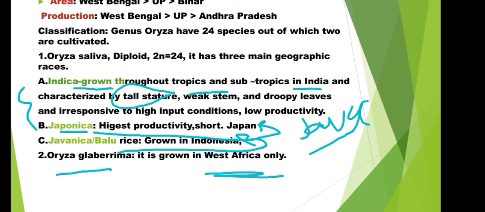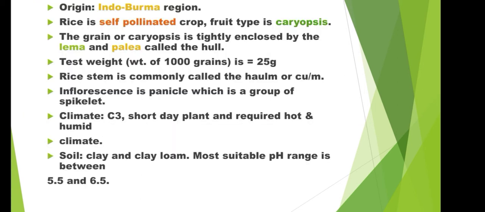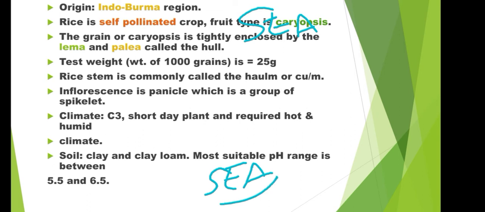Apart from that, we have to know the origin also. The origin of rice or paddy is the Indo Burma region, in Southeast Asia. Many times we get confused with the names or origins of the different cereals. So how will we remember this? I told you that Indo Burma is in Southeast Asia, and we also read that rice needs more water. So remember SEA, Southeast Asia, Indo Burma region. I hope it is somewhat easy now.